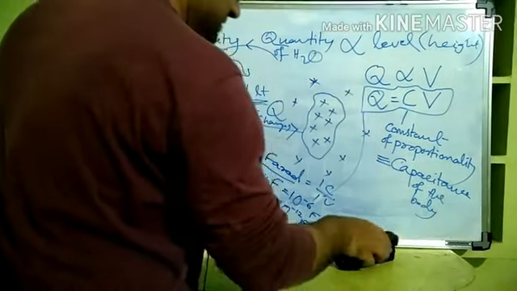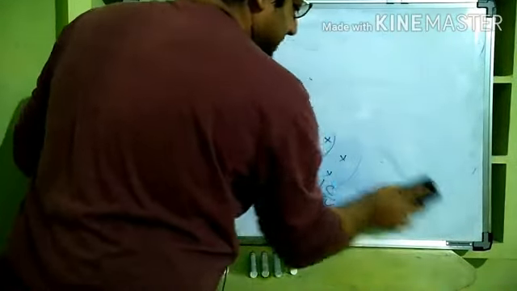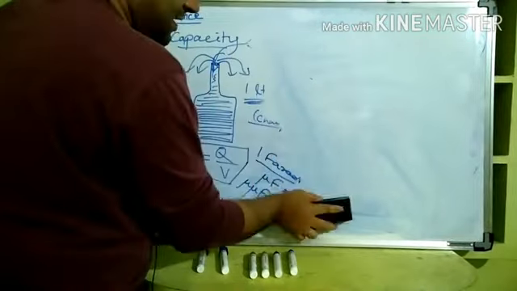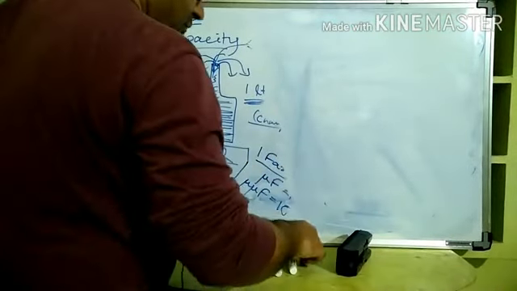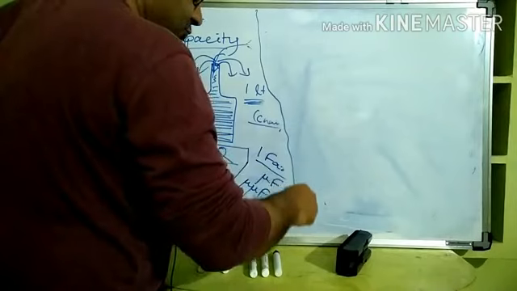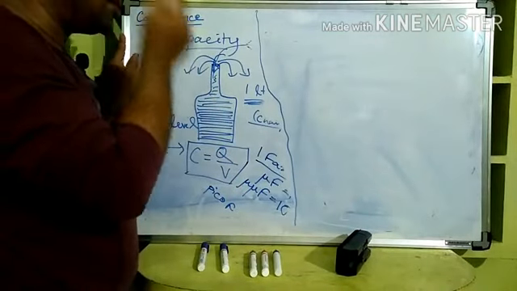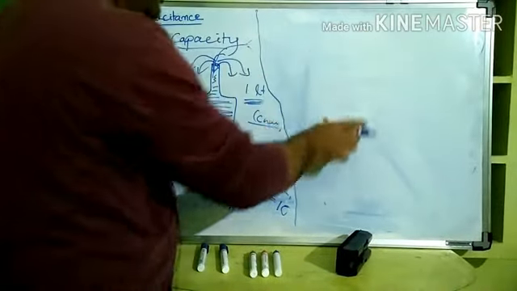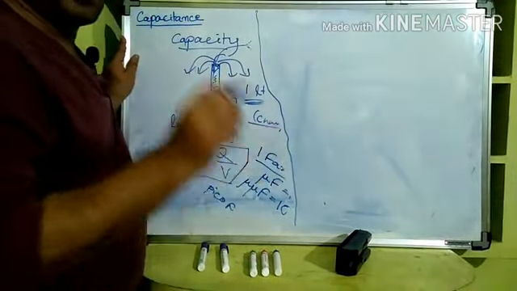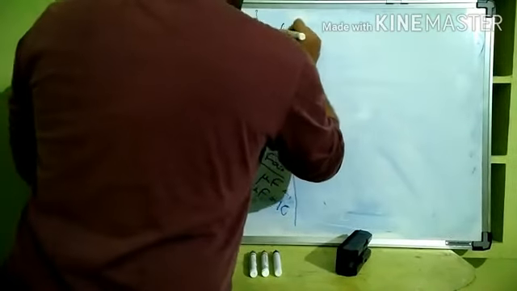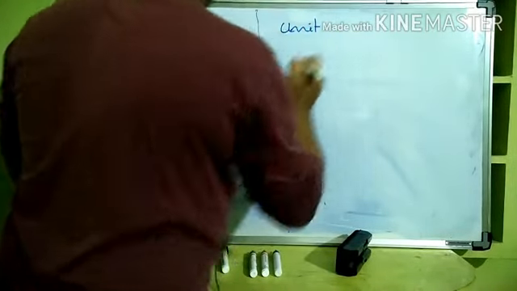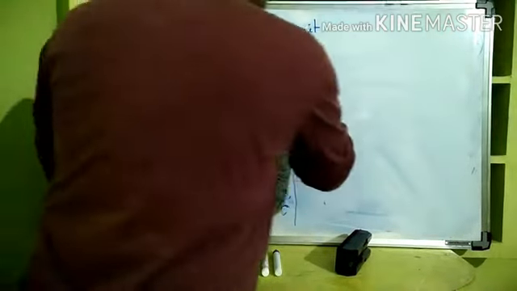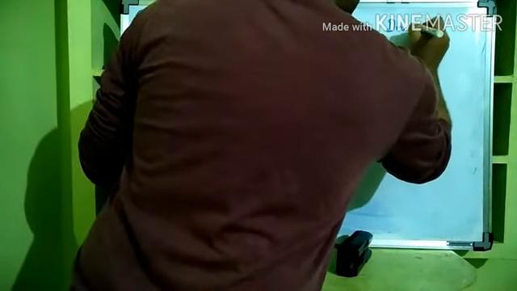Now, whenever we understand a quantity, our next task always is to understand its unit and dimension. I have told you already that even if we discuss a new physical quantity whose unit and dimension is not discussed by the teacher, you should always have the habit of calculating yourself what's the unit, what's the dimension. Here we read one quantity called capacitance. What's its unit and dimension?